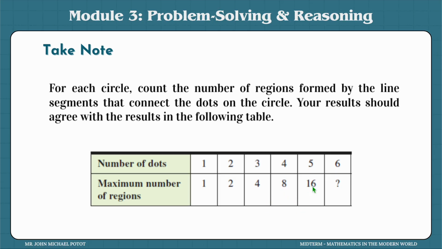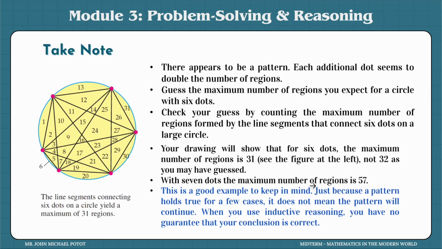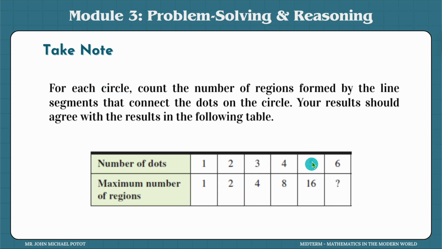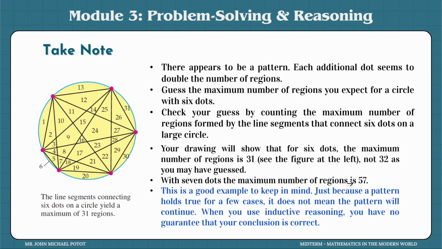Now, you might think that that is correct. In fact, that is not correct. Because if you have 1, 2, 3, 4, 5, 6, earlier we only stopped at 5, right? So how many regions will be made if we use 6 dots? In fact, there would only be 31 regions maximum. It's not 32, okay? It is only 31.